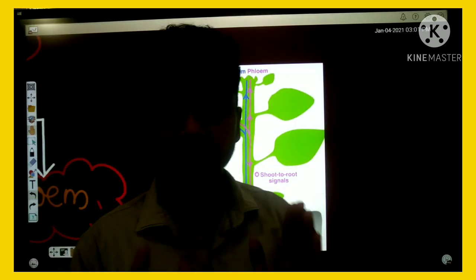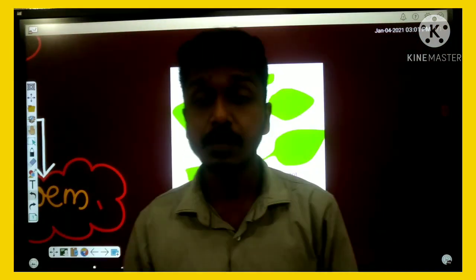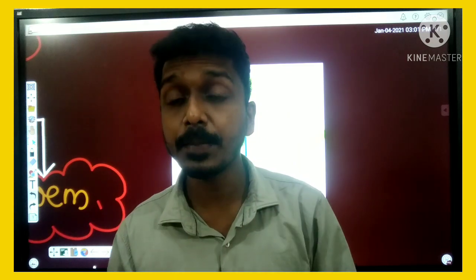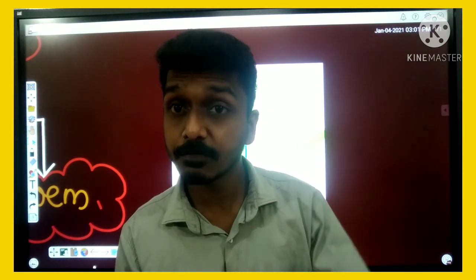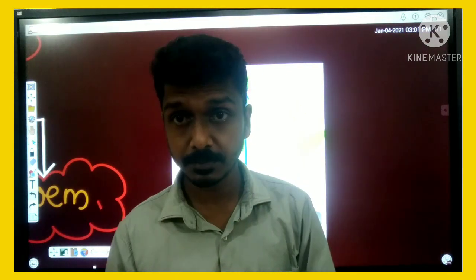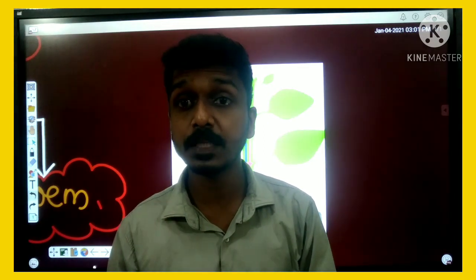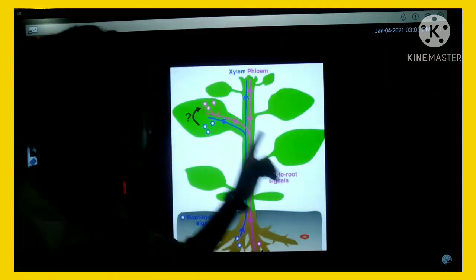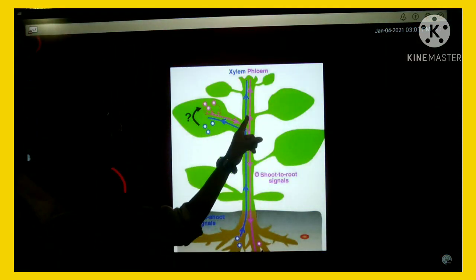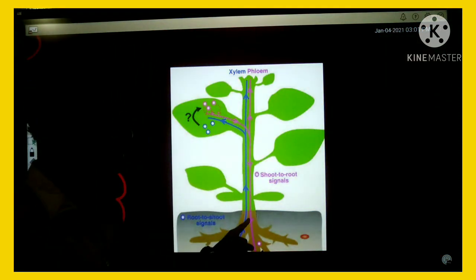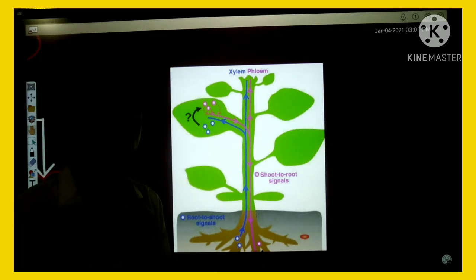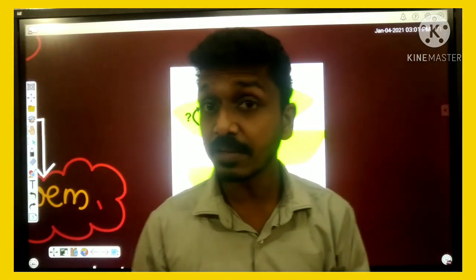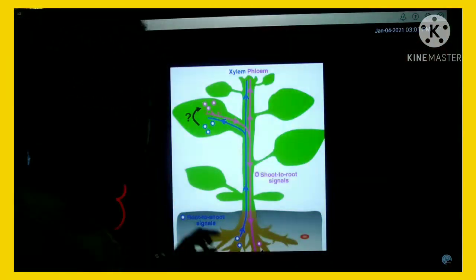That means phloem helps to transport the food materials from leaves to other parts of the plant. Clear? Understand? Xylem and phloem. Now, look here.